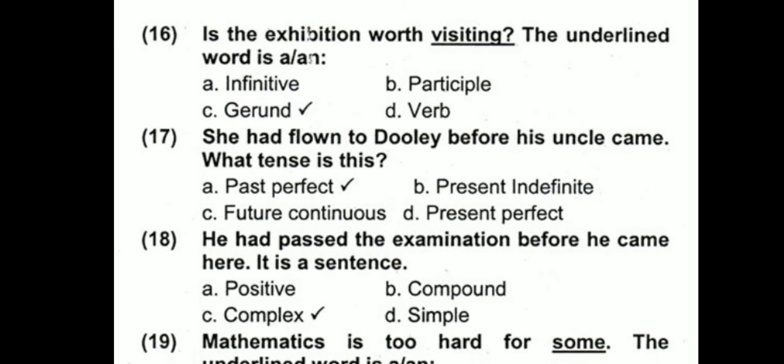There is a very minor difference between participle and gerund. Participle and gerund are the same, first form plus ing. We have types of participles as well: present participle, past participle and perfect participle, and they have their active and passive forms as well, but not going into detail. Present participle is first form plus ing and gerund is also first form plus ing, but gerund is used as a noun and participle is used as an adjective. In this case, visiting is used as a noun, so this is a gerund.